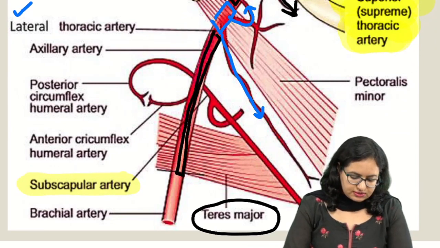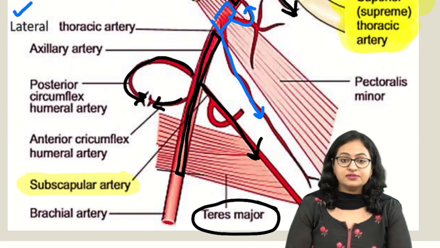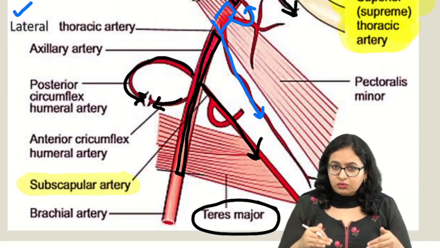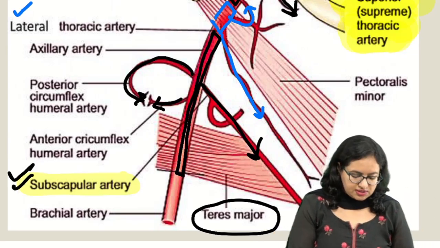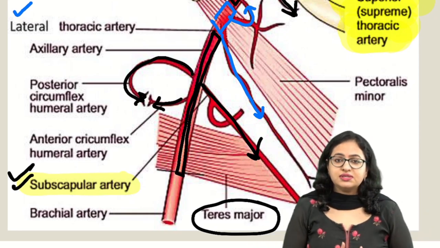Now let us come to the third part. In the third part, one branch is going like this and the other two branches are going like this. The branch which is going lower is the subscapular artery. This is the subscapular artery. It goes below and slightly posterior towards the subscapular region.